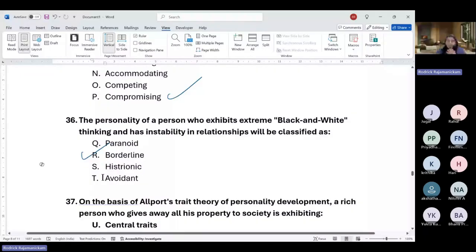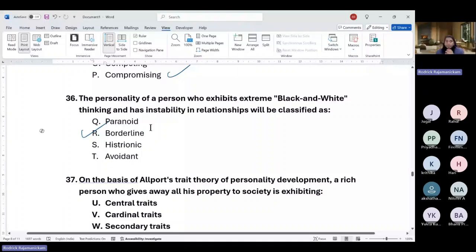Avoidant personality is very similar to social anxiety disorder, but here they also feel that they are inferior to most people, and that people will criticize and judge them as a result. So they avoid interactions. So that is avoidant. So the right answer here is borderline. Other borderline characteristics involve unstable sense of self and high impulsivity.